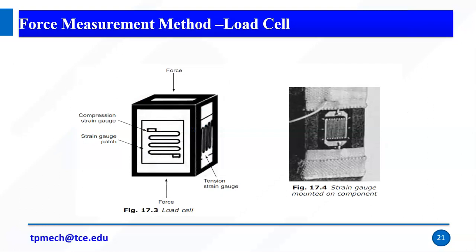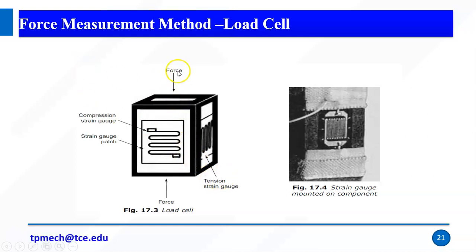Right. So this is an image of load cells. We have a component. This is a load cell, right? So on the surface of the load cell, we have strain gauges. So we attach the strain gauges. This orientation helps to find compression. And on this side, this orientation helps to find tension, right? So the compression and tension depend on our force.